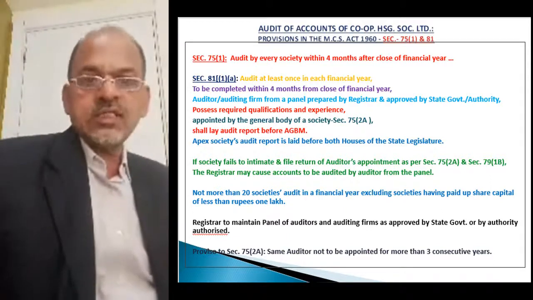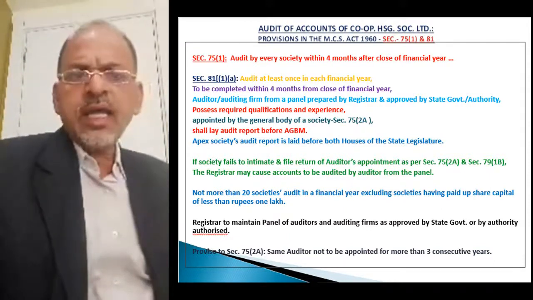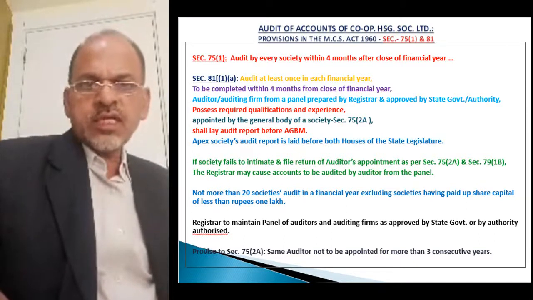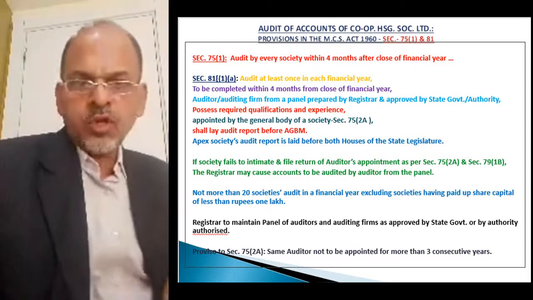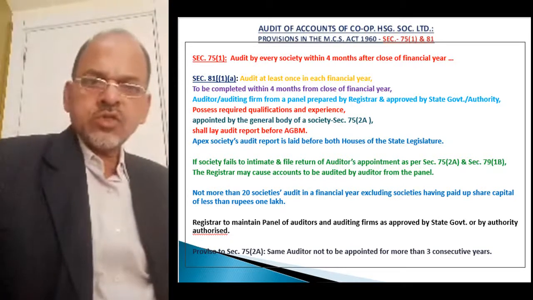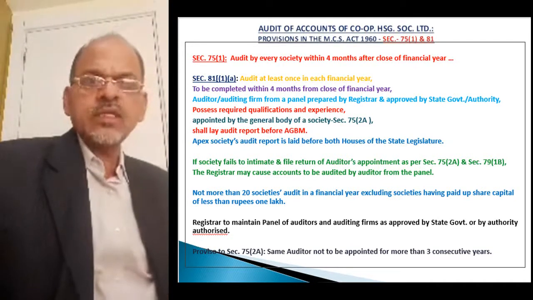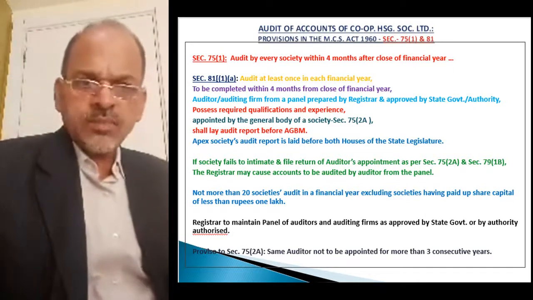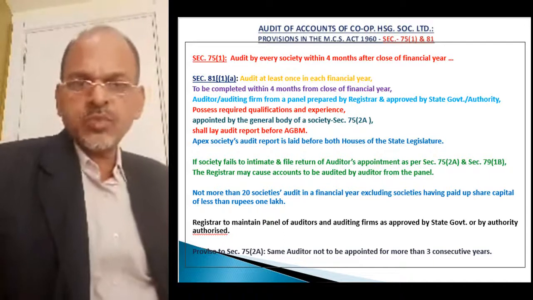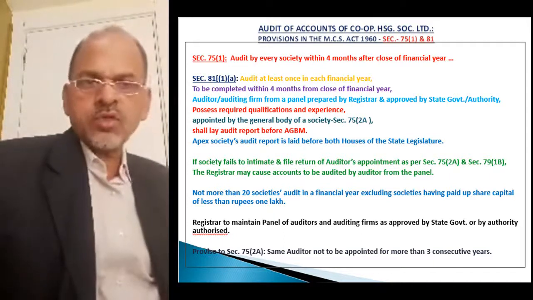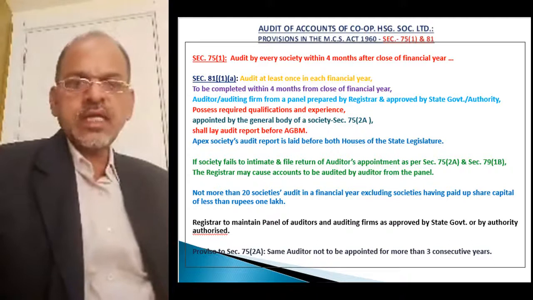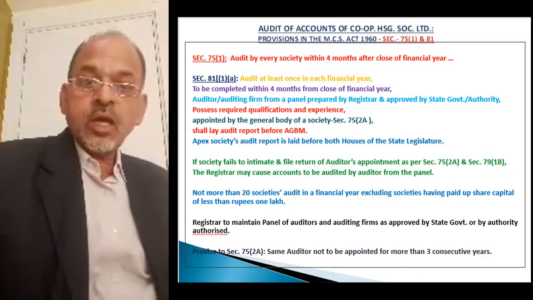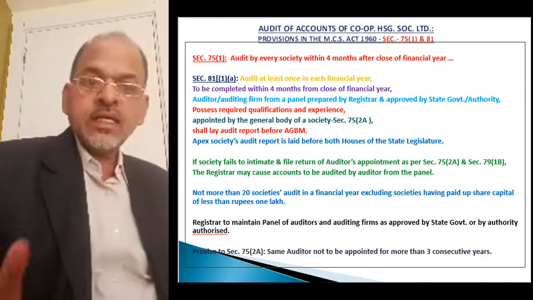Now online facility is available there, means you will have to get your society registered online on the portal of the registrar, and once your society is registered online on the portal of the registrar, then all these reports, annual reports, you can submit online also. That facility is also made available to cooperative societies, cooperative housing societies, etc. Online you can file this return within 30 days of the annual general body meeting in which the statutory auditor has been appointed.